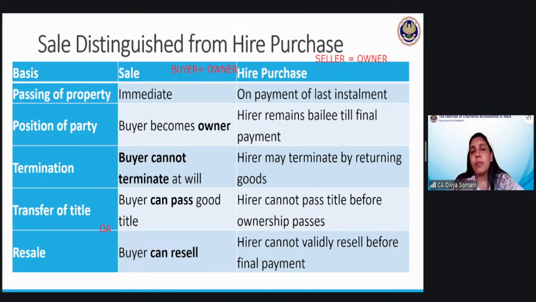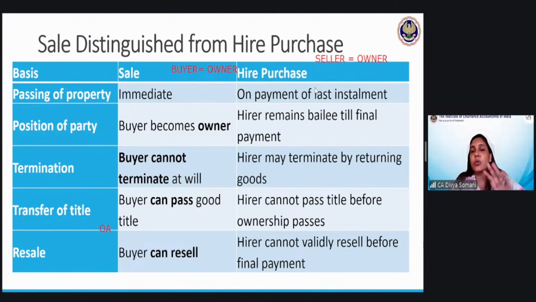If I am entering into a hire purchase, my position is basically that of a tenant, kind of. So I'll be the hirer. So I will be a bailee. A bailee is a person who keeps the goods of which he is not the owner. He has to maintain the goods in good condition so that he can return them to the original person whenever he wants. So that is what is mentioned here. Hire purchase is a kind of bailment.